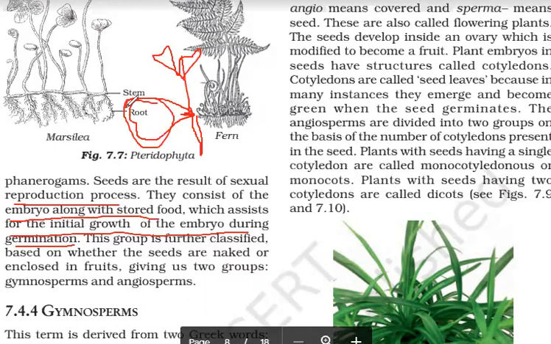Like when you go to school, you are away from your mother for a few hours, and she packs food for you in a tiffin box. So the tiffin box of the seed is the cotyledon. This one stores food for the baby plant.